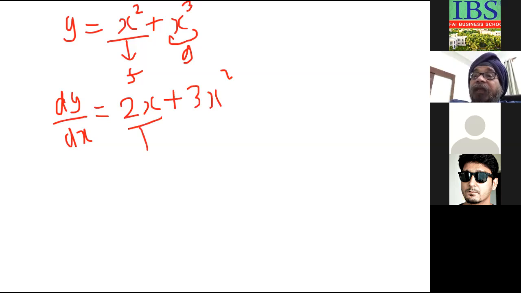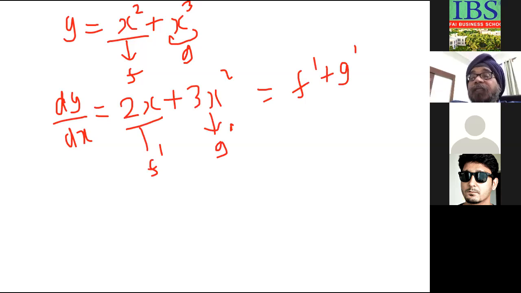So this is f dash, the differential of function f. If f is equal to x square and g is equal to x cube, this is the differential of f and this is the differential of g. So the formula which I wrote in the slide was f dash plus g dash. This is the meaning of that formula. If there is a minus sign between the two, there will be a minus sign here also. So this is the sum formula. It's not rocket science. Simply differentiate the first one and the second one, and put a plus sign.